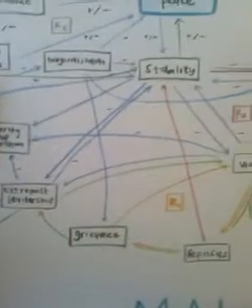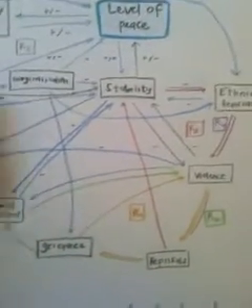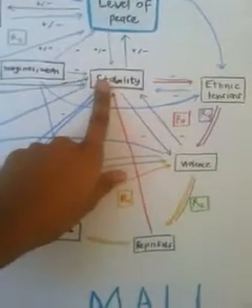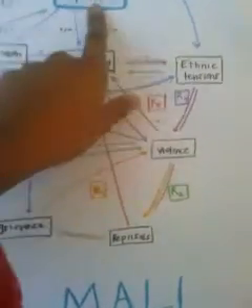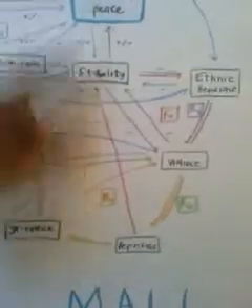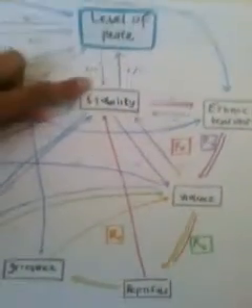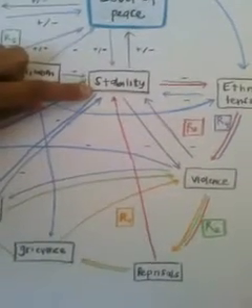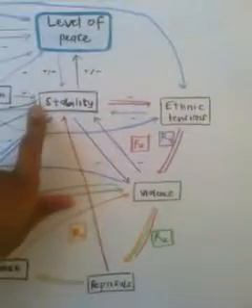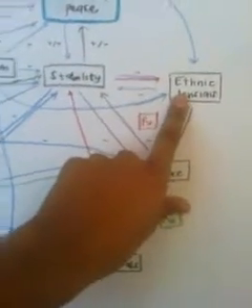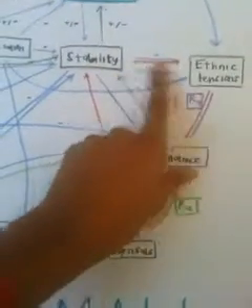And then we have marginalization can lead to instability, which can then lead to the level of peace, a negative effect on peace. And then the level of peace can also have an effect on stability, and a negative level of peace also can lead to instability. Instability then can lead to ethnic tensions, and ethnic tensions can also lead to instability as well.